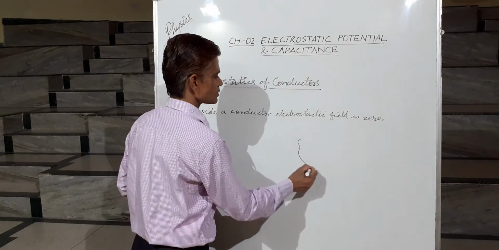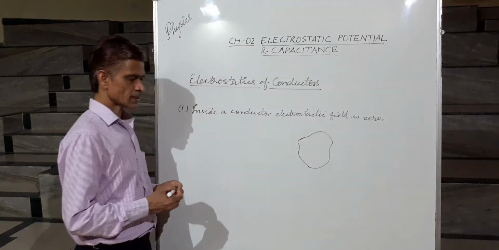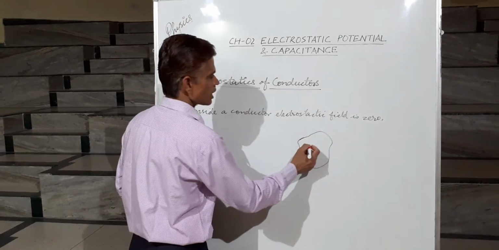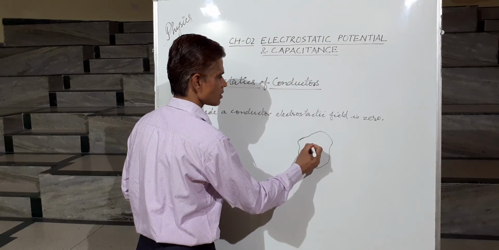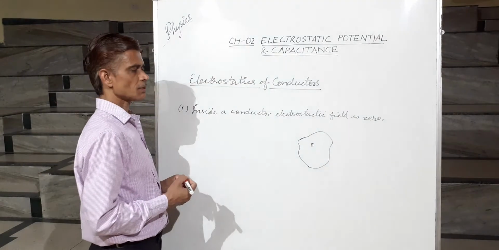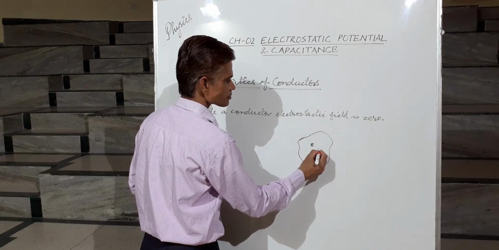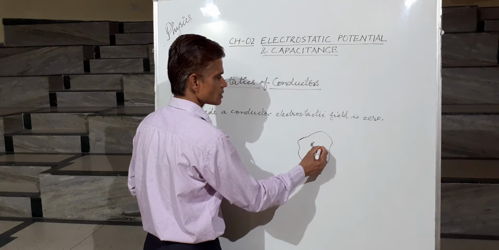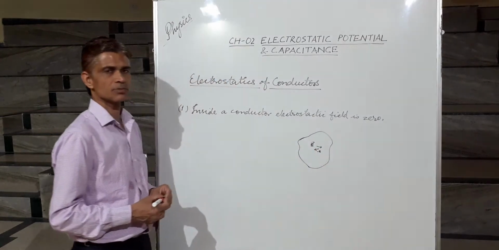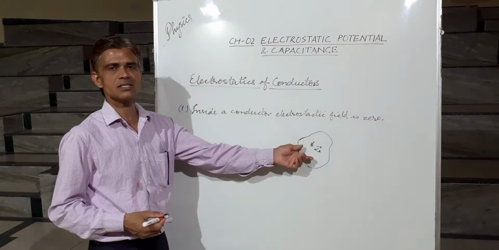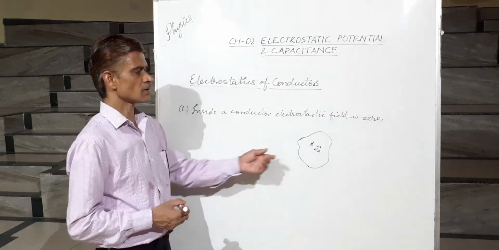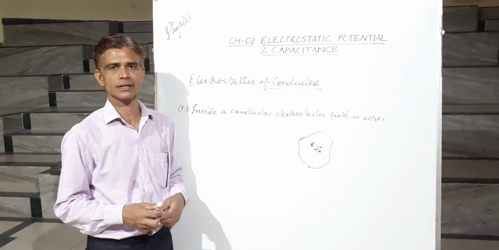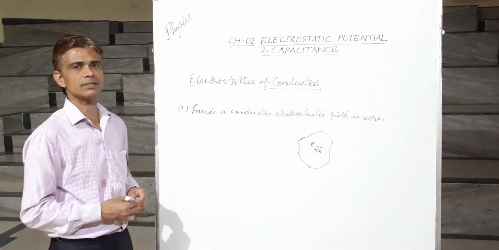Suppose there is a conductor. Now this conductor, as I told you, consists of free electrons. Suppose we have an electric field inside the conductor that is not zero. So what would happen? This free electron, which is negatively charged, if the direction of the field is this, it will move in this direction. The electrons will be drifted against this electric field, and if the electrons are drifted, they will constitute a current inside the conductor. So there will be a current inside a conductor.